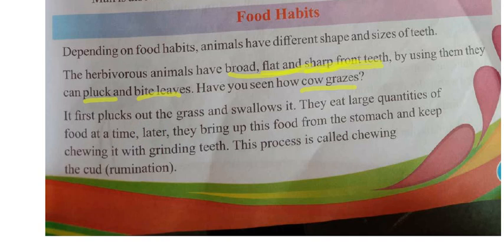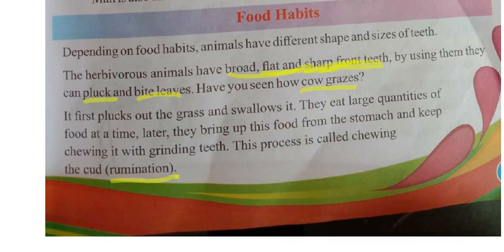Clear? Here what is there? Nothing, Nana. How does the cow eat grass? First it will be taking a lot of grass and sending it into the stomach without swallowing or chewing it. And later when it feels hungry, it will bring that whole grass, that food, from the stomach to the mouth, and that time it will be eating it clearly, with the help of the grinding teeth. And this process is called as what? Chewing the cud, or simply we can call it rumination. Clear? Cow, camel, all these animals will eat in this way. Clear? Now moving to the next topic.